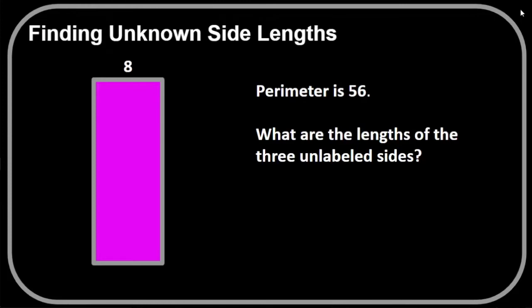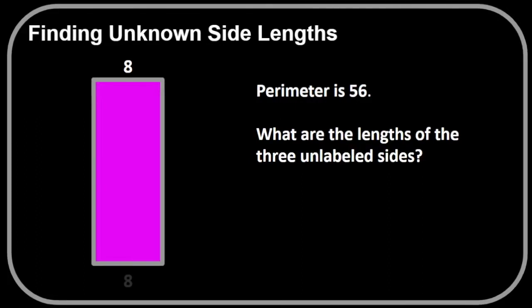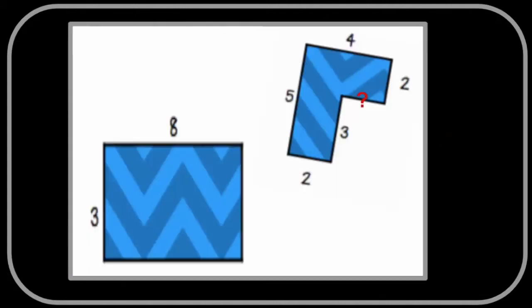In the previous task, students were able to find the unknown side lengths of a rectangle when given the perimeter and the length of one side. If the perimeter is 56 and 2 sides are 8, I can simply subtract 16 from 56. The remaining sides have a total length of 40, so 40 divided by 2 equals 20. Students can also find the unknown side lengths of other shapes. The missing side would have a length of 2 because 2 plus 2 equals the total length of 4.